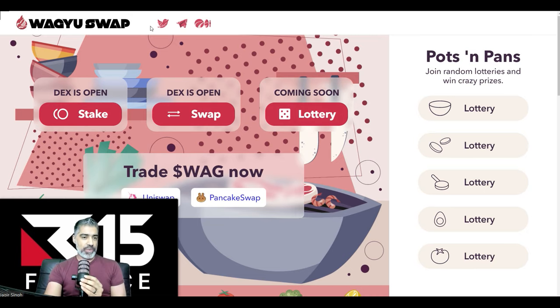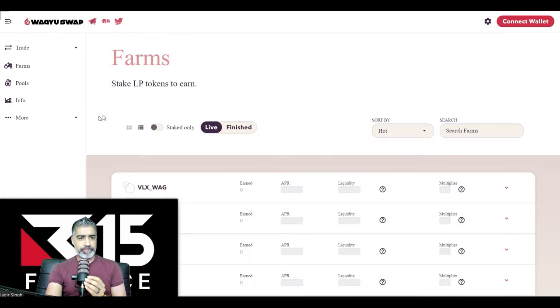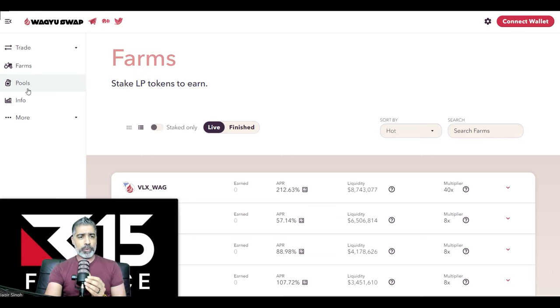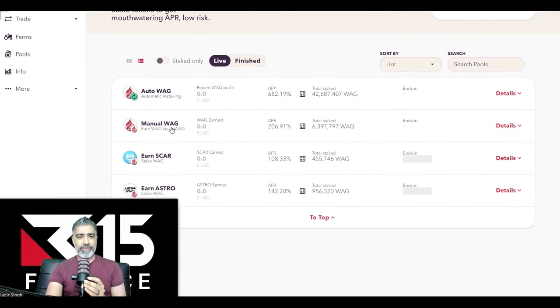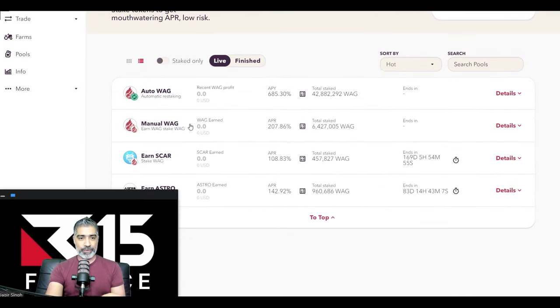So Wagyu is a decentralized exchange like PancakeSwap or Uniswap on the Velas blockchain. It's a newer blockchain. If we click on stake, and then on pools, we'll see these different staking pools. And here, the one at the top is an automatic compounding restaking pool that will give you currently 685% APY.